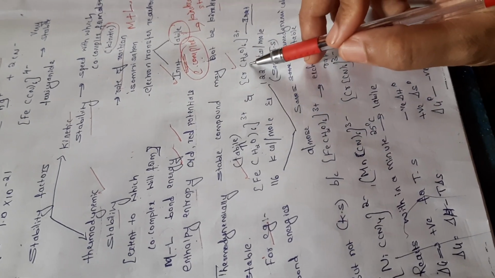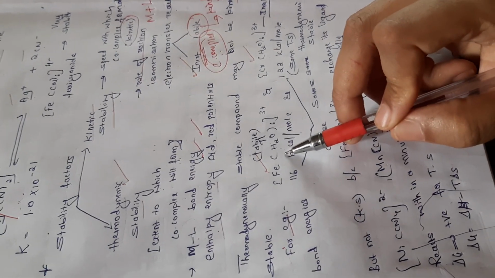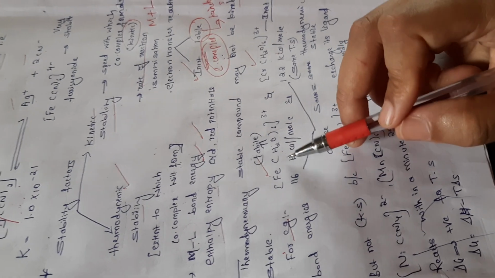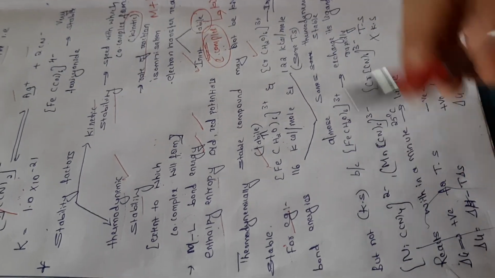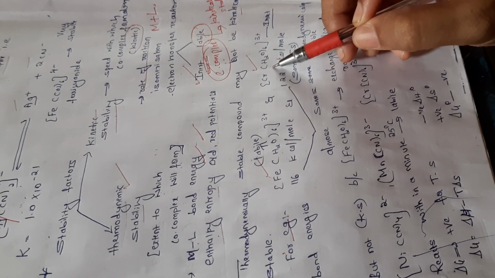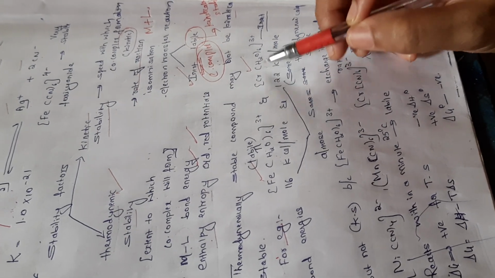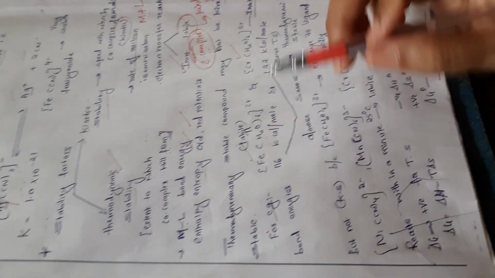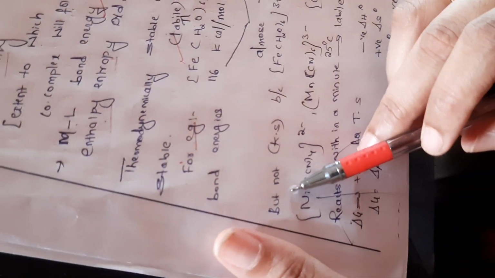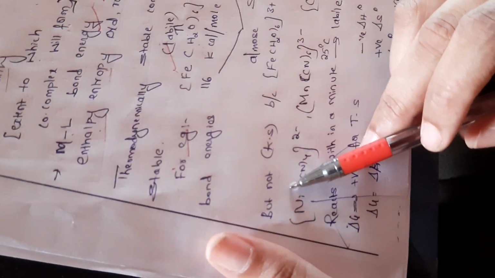So among these two, this is kinetically not stable, but this is thermodynamically stable. So this is kinetically stable but thermodynamically unstable. So in that way it depends upon the complex to complex. We can see the other reactions, other examples also, like